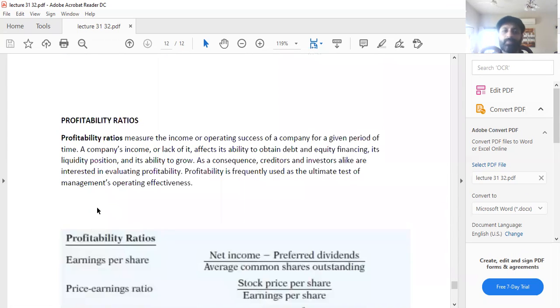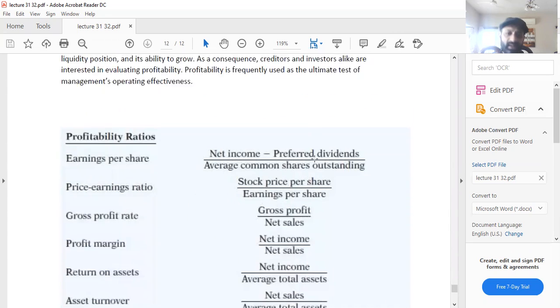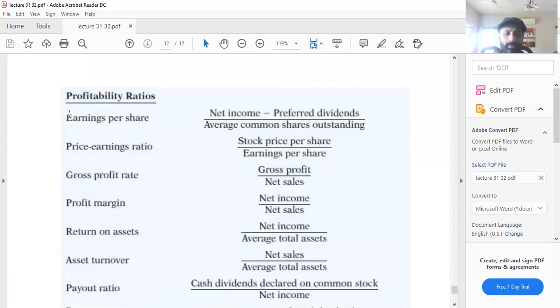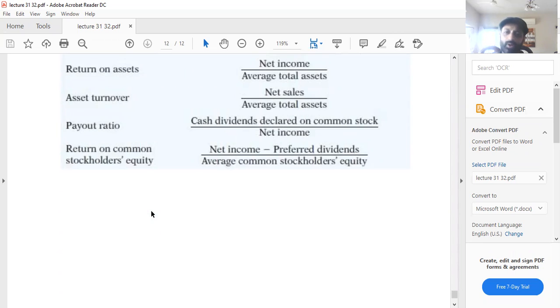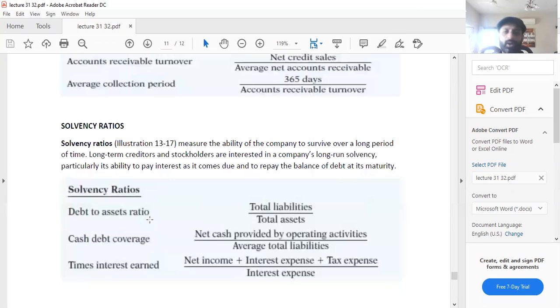Then we come to the profitability ratios. Profitability ratios measure the income or operating success of a company for a given period of time. A company's income or lack of it affects its ability to obtain debt and equity financing. So profitability ratios include earnings per share, price earnings ratio, gross profit rate, profit margin, return on assets. So all these. So this is the end of lecture number 32.